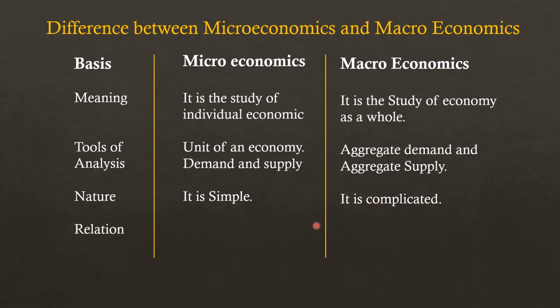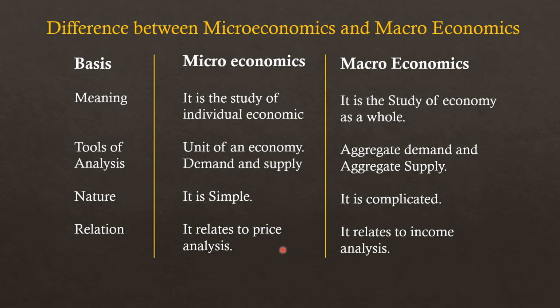Now fourth point is relation. Microeconomics relates to price analysis. Price analysis means in microeconomics we talk about price determination of factors of production, price determination of goods and services. So it is related to price analysis.